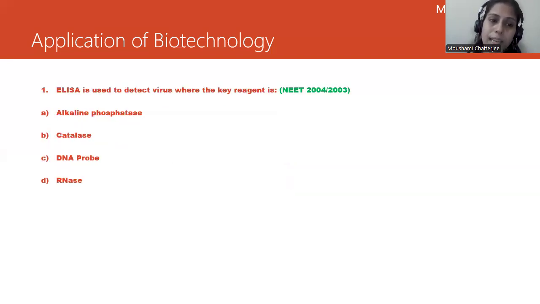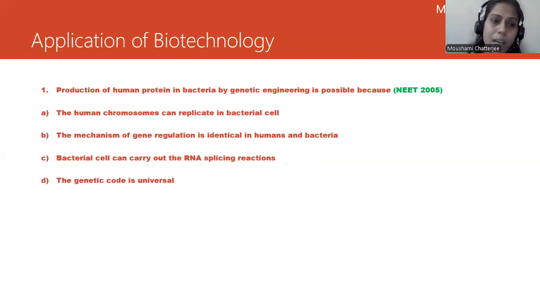There is another question. ELISA is used to detect a virus, where the key reagent is? This is a NEET 2004 question. The correct answer is alkaline phosphatase. All right. Production of human protein in bacteria by genetic engineering is possible because? This is a NEET 2005 question.